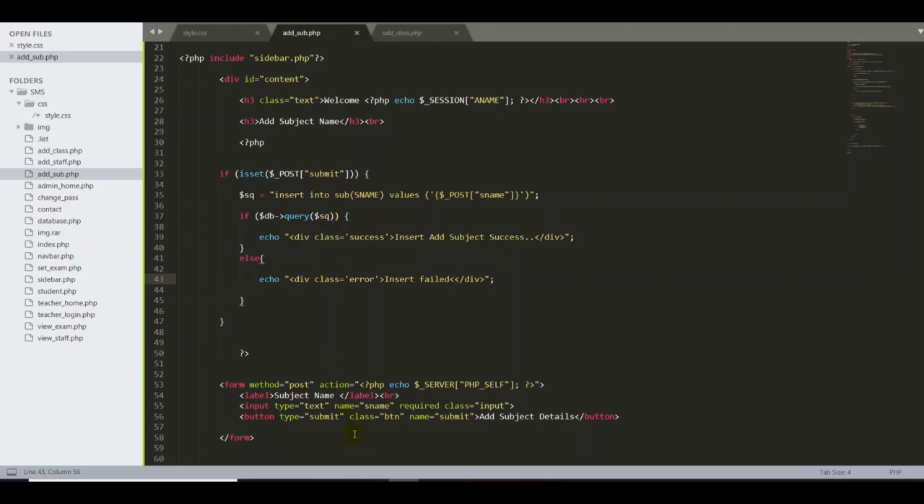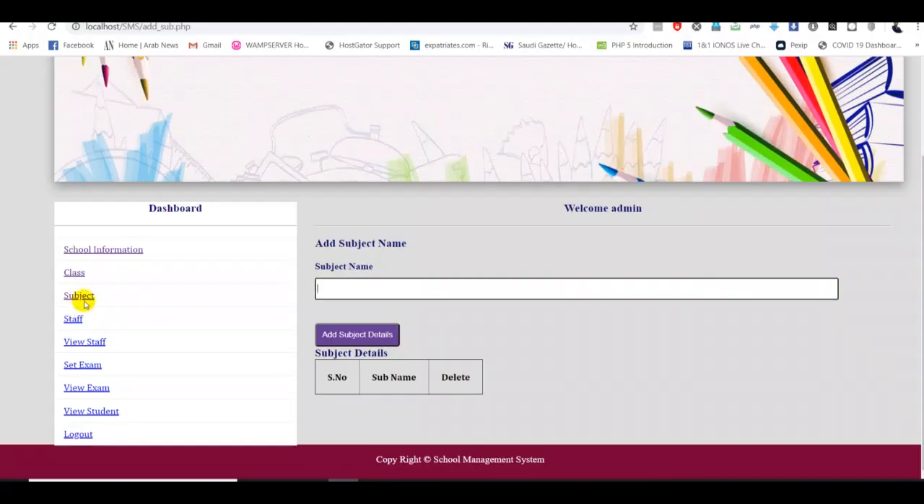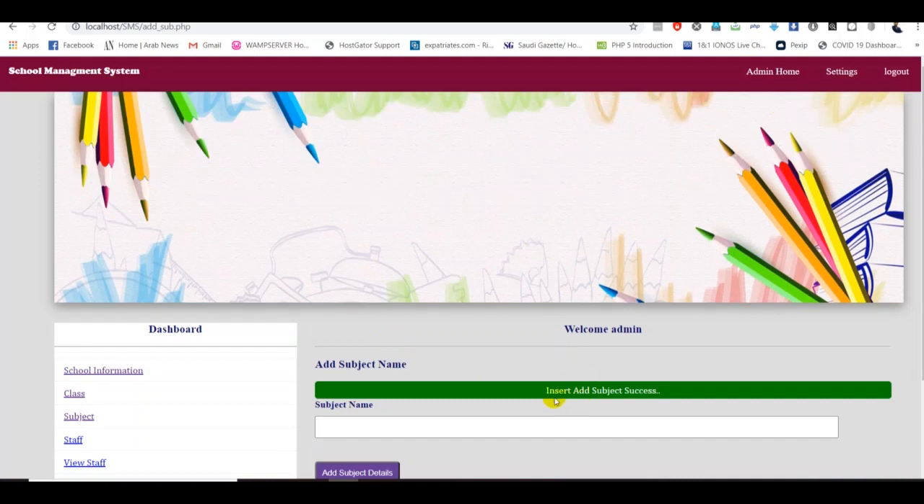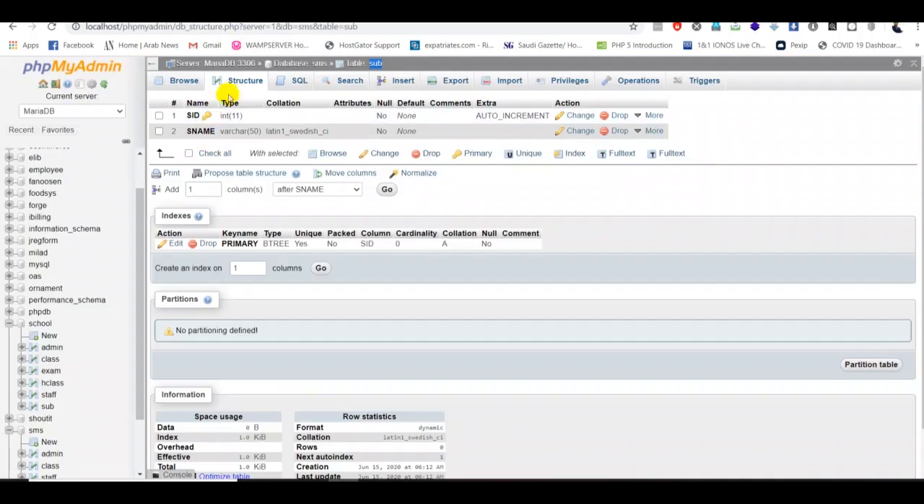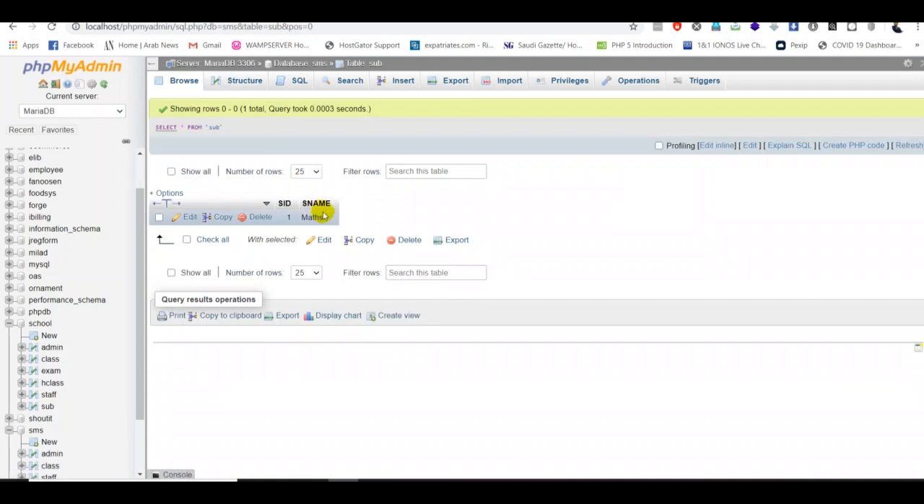So I'll go back here, guys, and refresh one more time. All right, good. Add maths, add subjects. Hey guys, insert, add subject, success. Fantastic, good job. So I go back to my database and refresh. Let me see whether it records or not. Hey guys, I have SID auto increment created, and I created the S name.